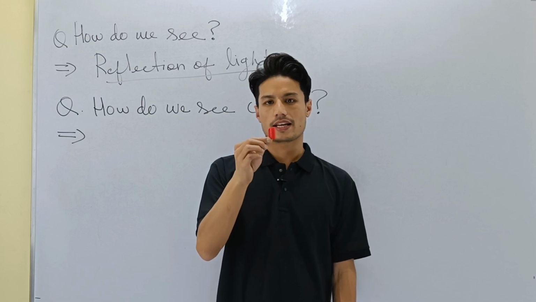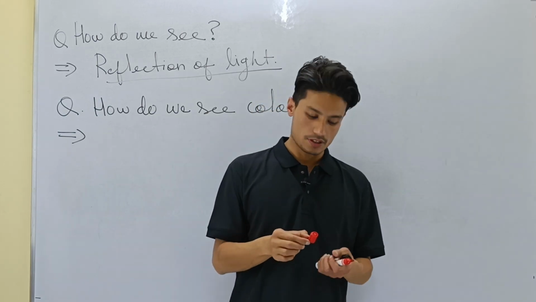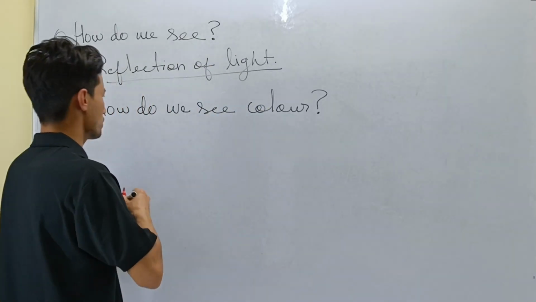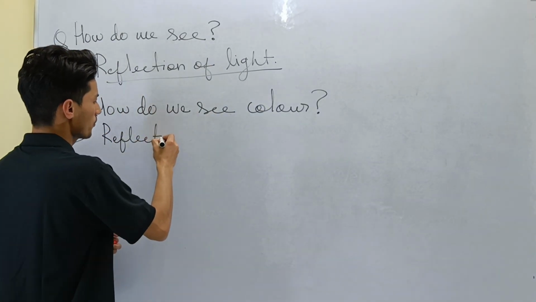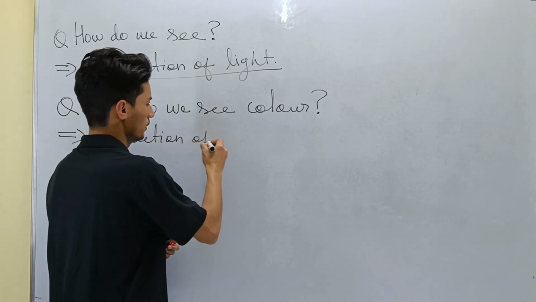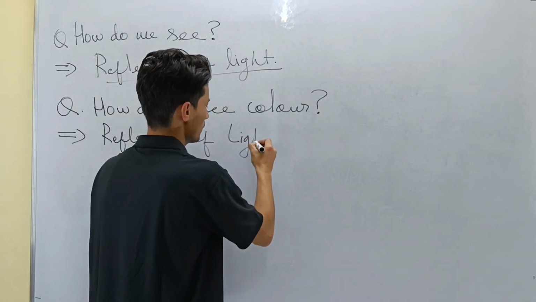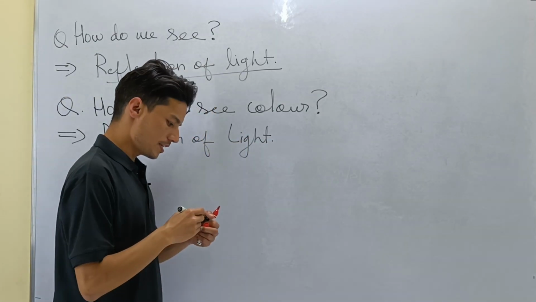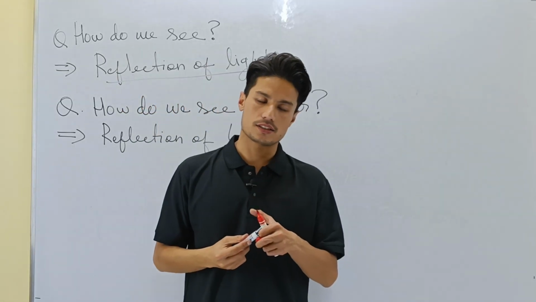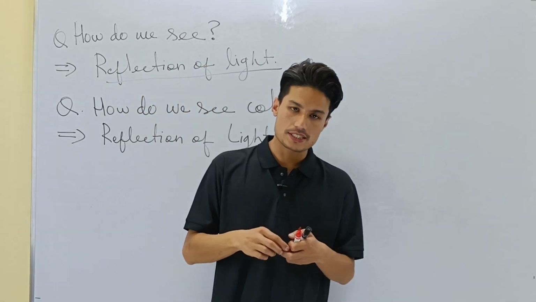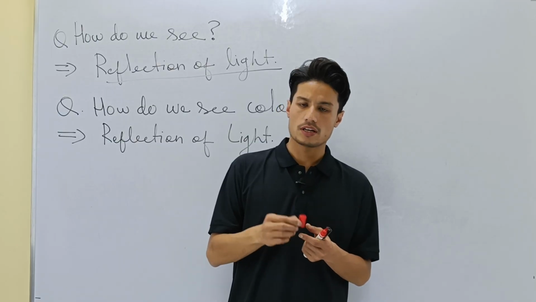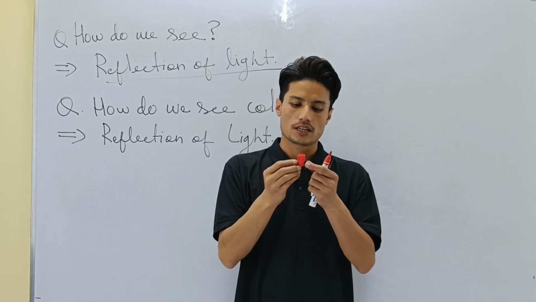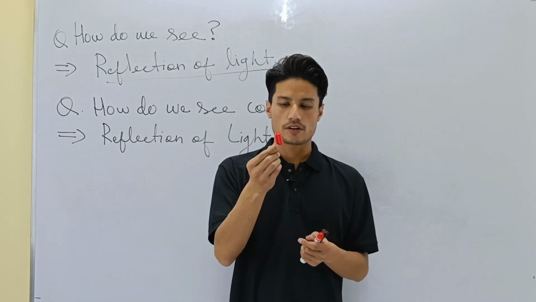The answer is, again, because of reflection of light. How do we see color? Again, the answer is because of reflection of light. So both seeing objects as well as objects having color, the answer is reflection. I will tell you how the color of an object is related to reflection.